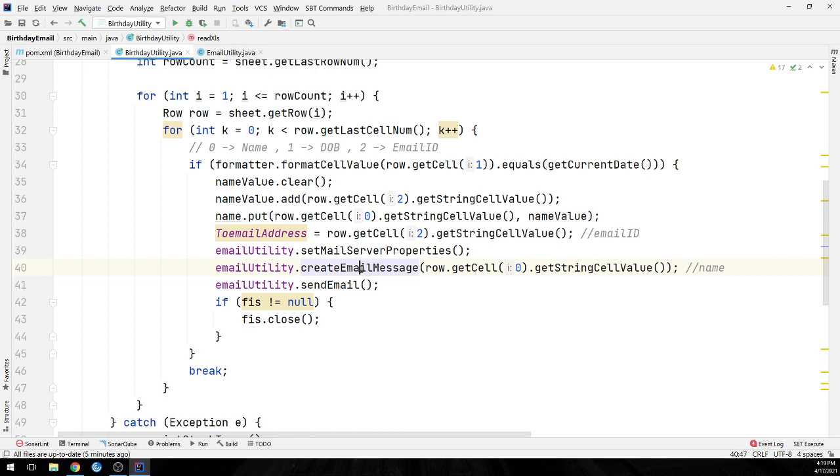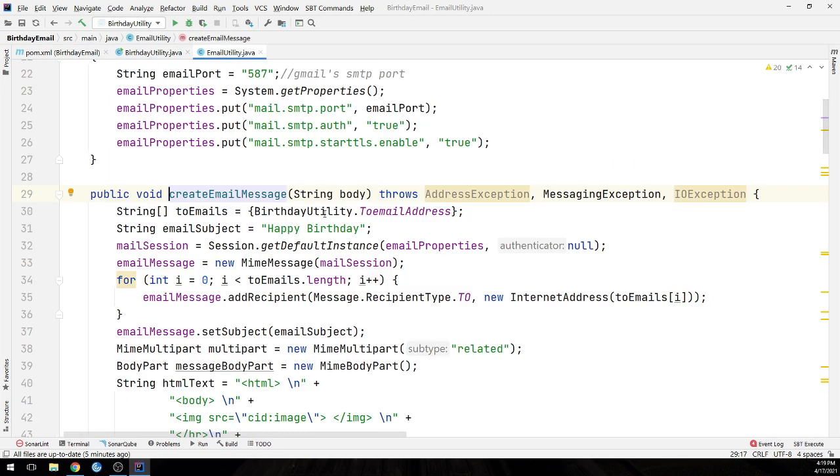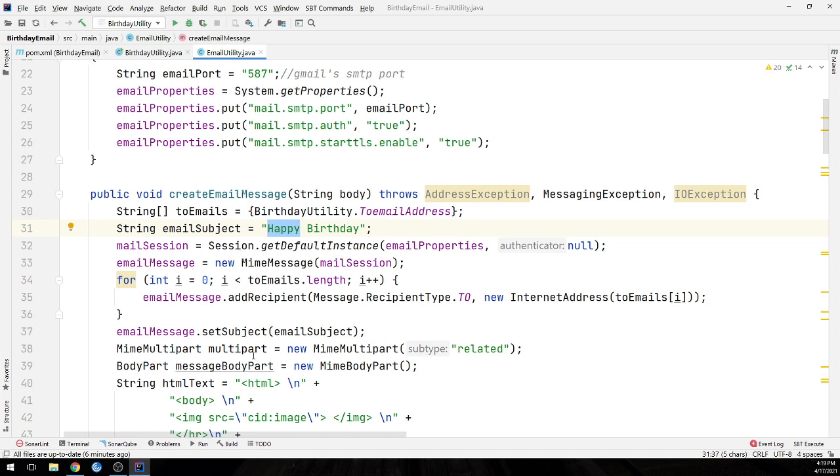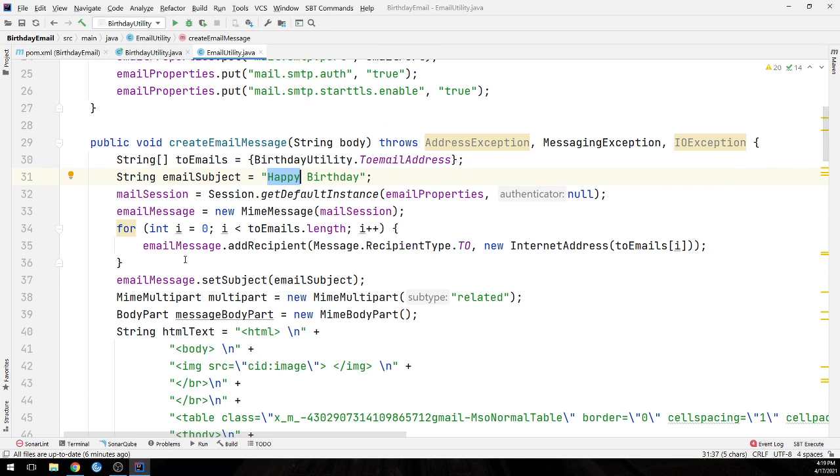Just drill down into it. Here is the string body. Suppose the candidate name is Amol or Aniket; Aniket was there, so Aniket is in the body. We have created one string for setting the email subject. If you observe the email subject in the bodies, happy birthday is the subject. Then we have created the session, and the email properties are all set here.